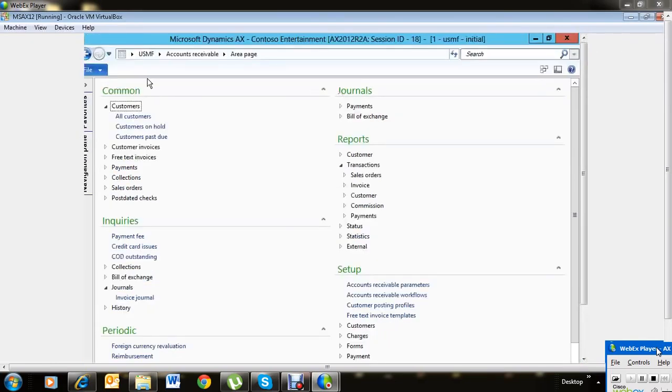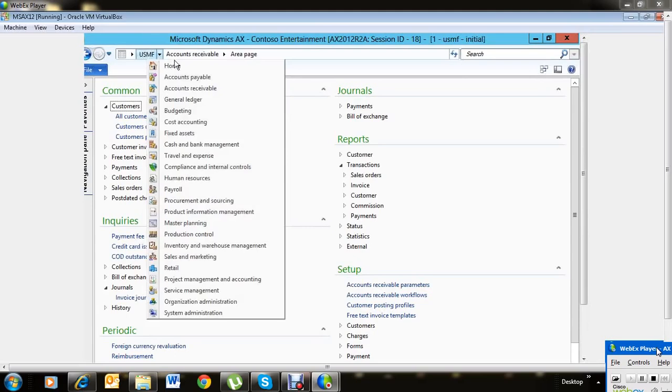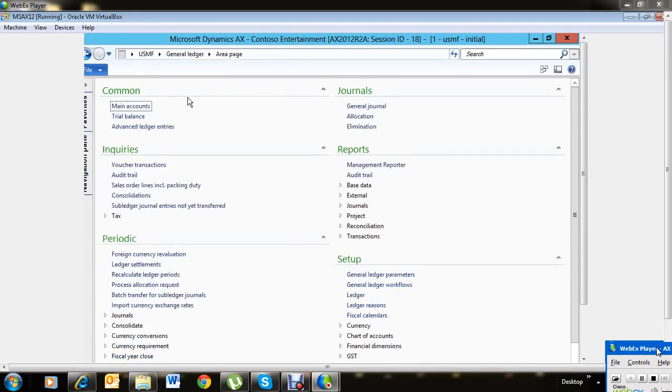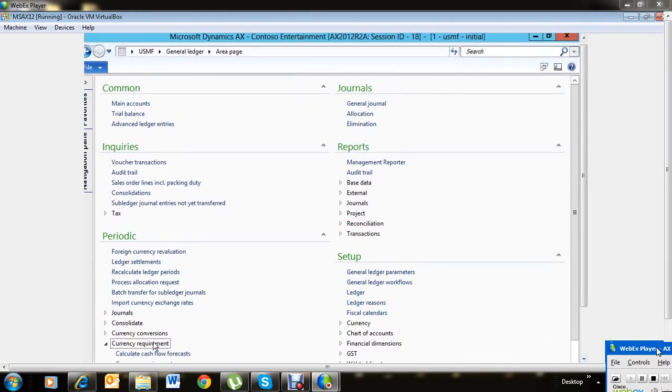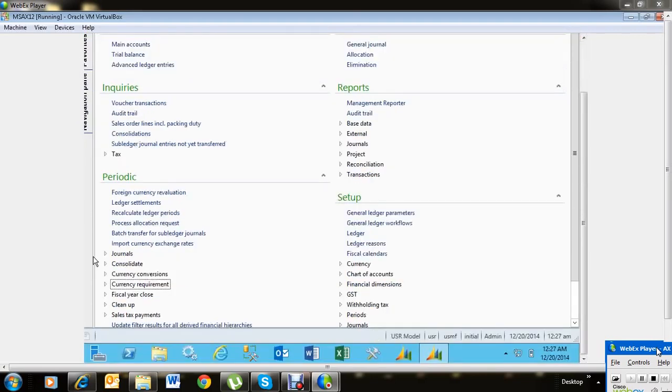We're also going to see the cash flow forecasting, how we set up the cash flow forecasting, currency conversion, here in the currency conversion and the currency requirement. We set up the cash flow forecast, and how do we generate the cash flow forecast in our system. We want to see that.